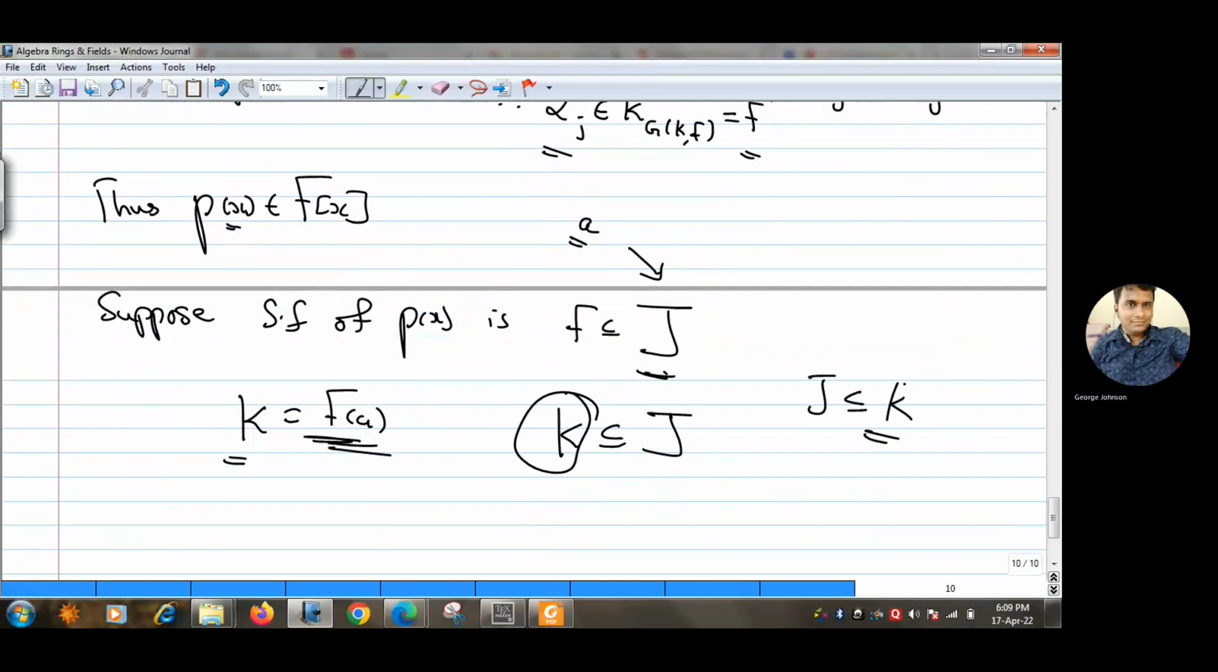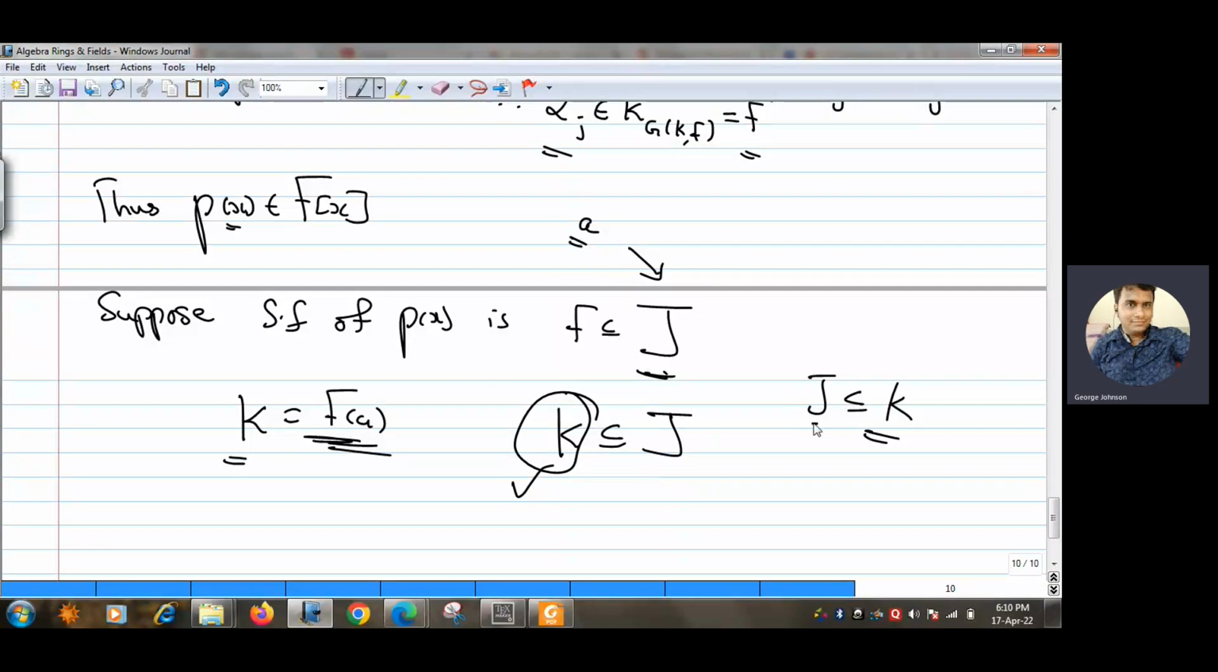Why? Because K is the field which contains all the roots, and J is the smallest field which contains all the roots. So combining these two inclusions, what we have is J is exactly the same as K. Once again, I'll repeat why K is a subset of J: because inside J there is A, but K is nothing but F(a). F(a) is the smallest field which contains A, and J is a field which contains A. Therefore, K must be a subset of J.